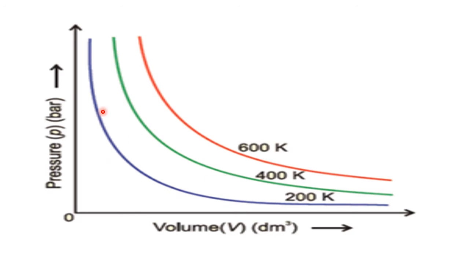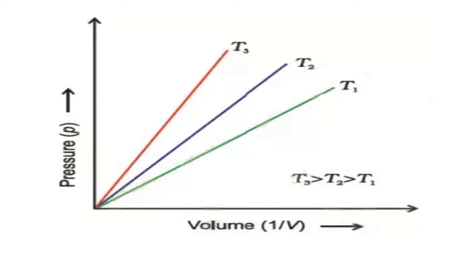Okay, see, at this pressure, what is the volume? High pressure, low volume; low pressure, high volume. Same relation. The PV equal to constant relation is maintained at different temperatures. This is the graph between pressure and 1 by V. That will give what? A straight line, where T3 is more than T2 and T1, at different temperatures.